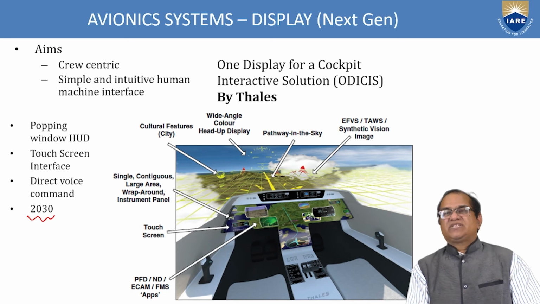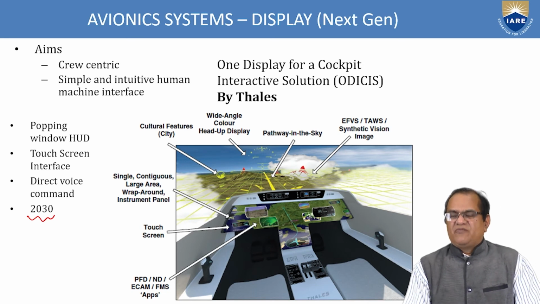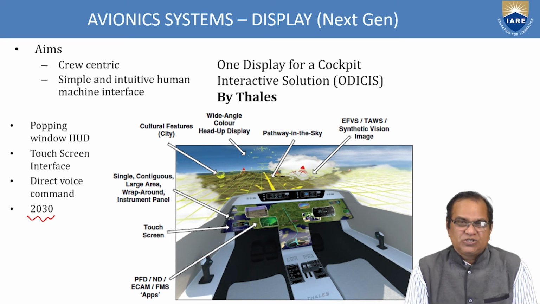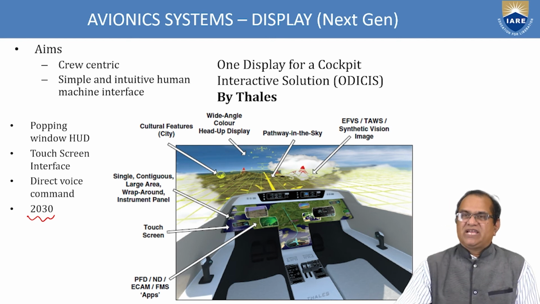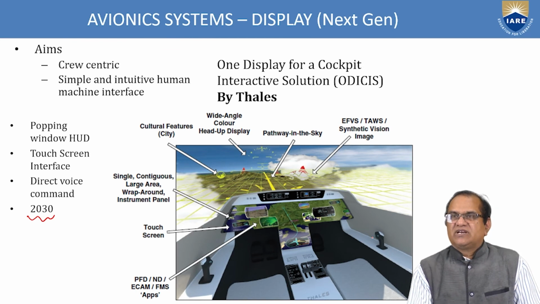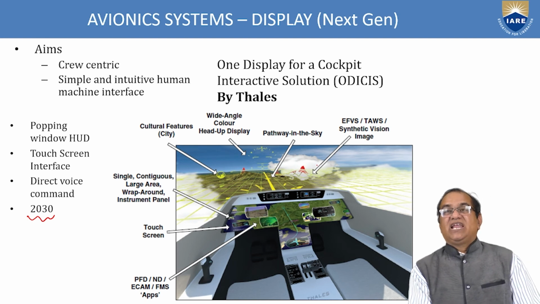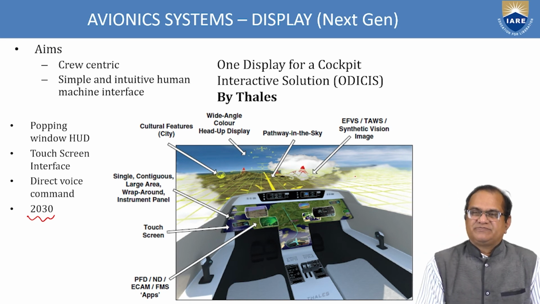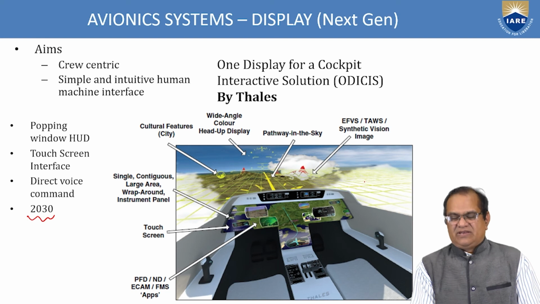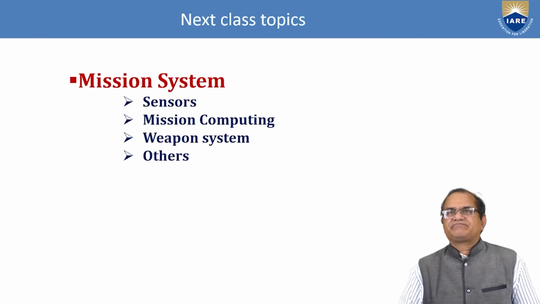So this type of systems will also be used, and very soon, I think it is given by 2030, most of the modern aircraft, especially the passenger aircraft and also the fighter aircraft, will be equipped like this. You can see the control stick. The control stick is here, very, very small, so beautiful. Okay, so it is just a concept image, and in future you are going to see a cockpit like this, and it will be very useful in the future. So this we can see very shortly.